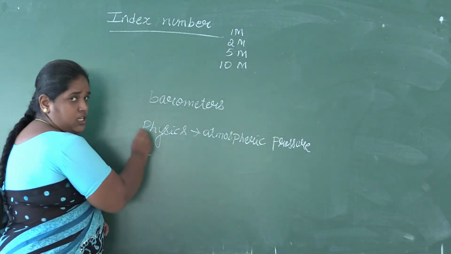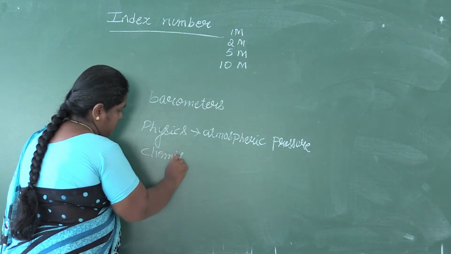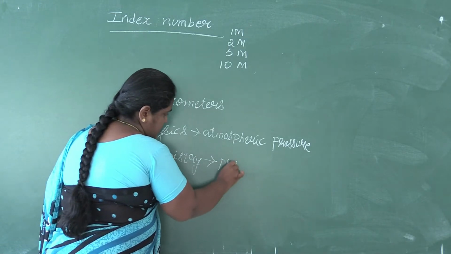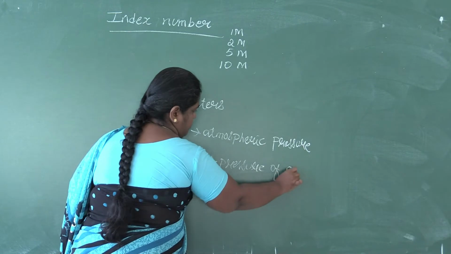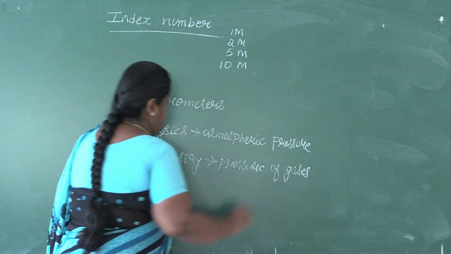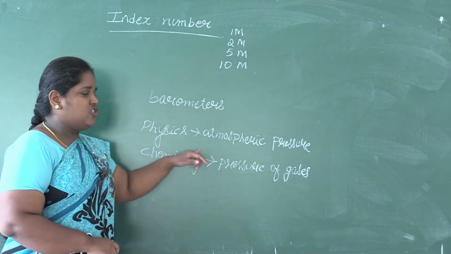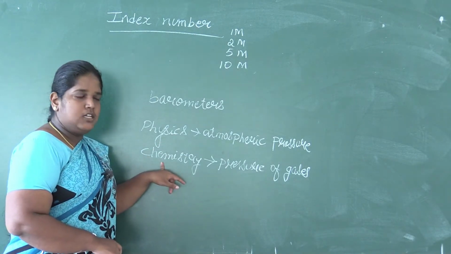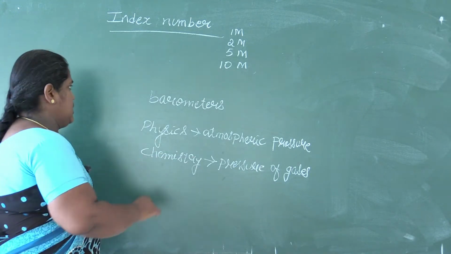In chemistry, barometer indicates the changes in the pressure of the gases. So barometers in physics are used to study the changes in atmospheric pressure, and in chemistry, to study the pressure of the gases.